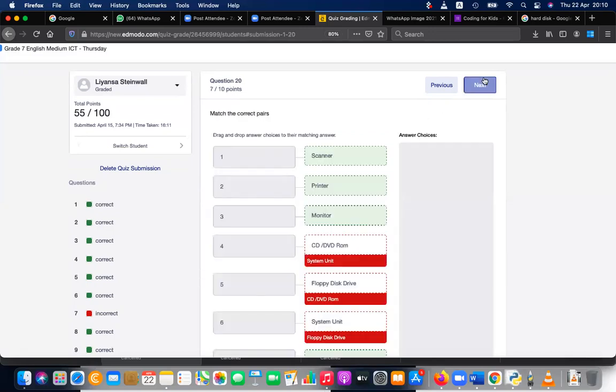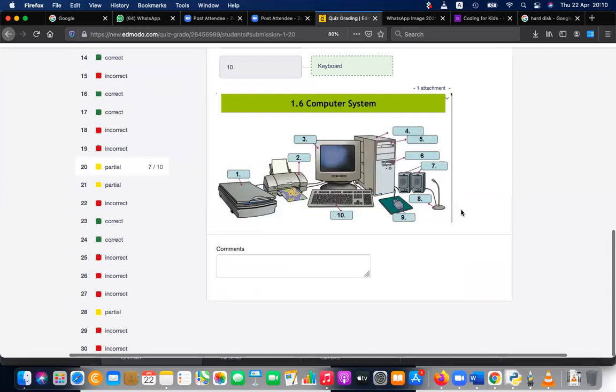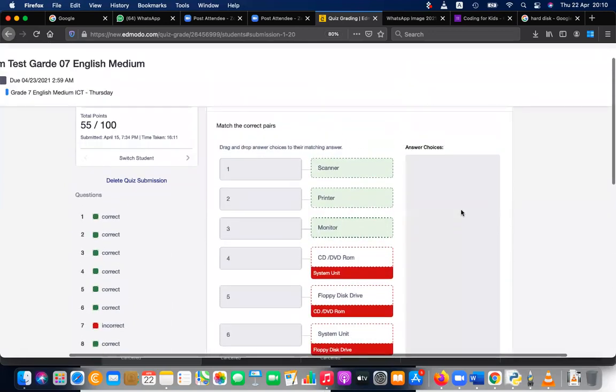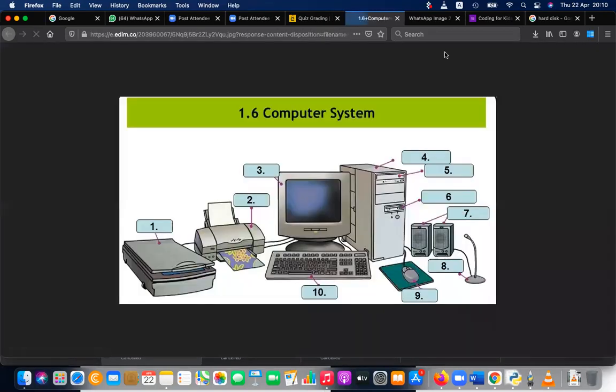Okay, so next one is matching the correct pairs. So this is an easy question. It's a very easy question. Okay, what is number one? Scanner. Two? Printer. Three? Monitor. Four? System unit. Not CPU. System unit.